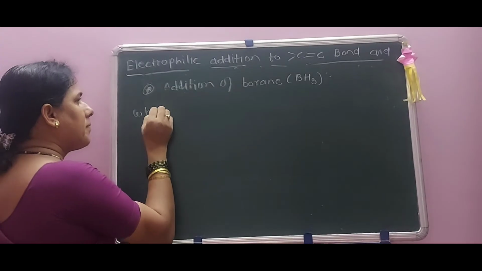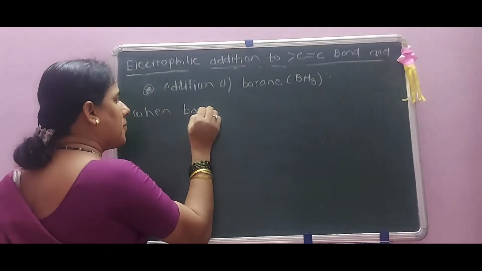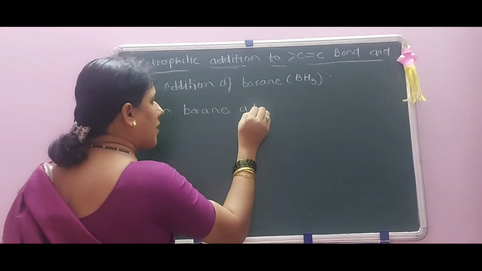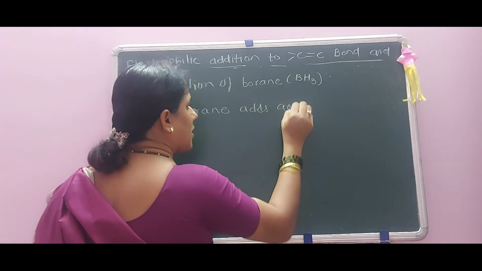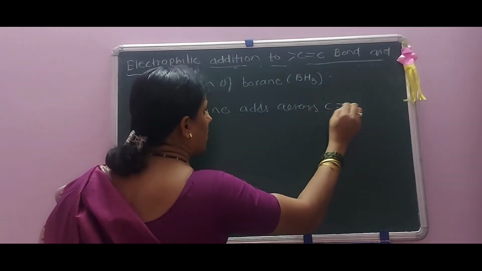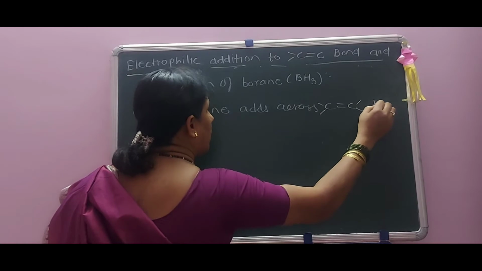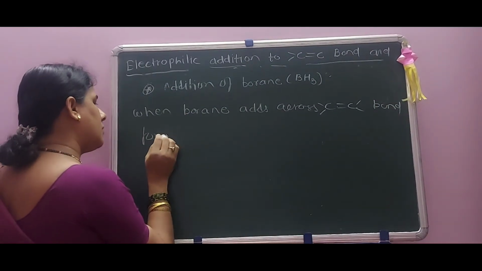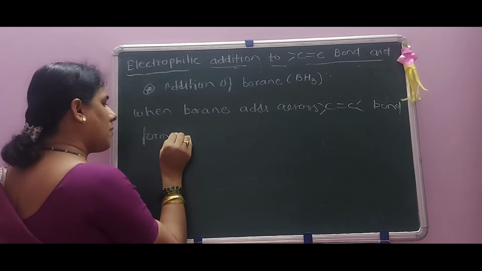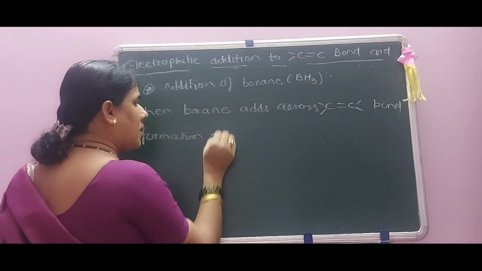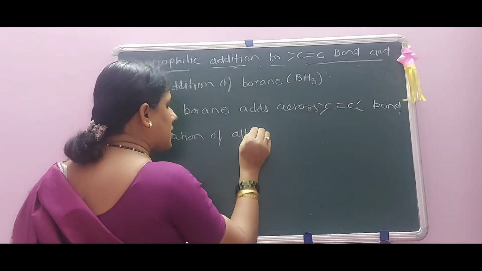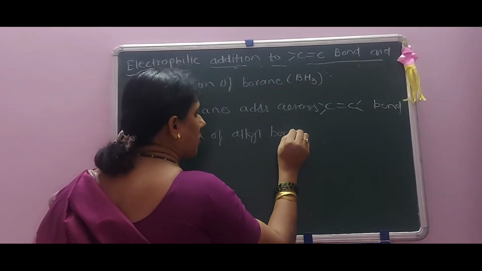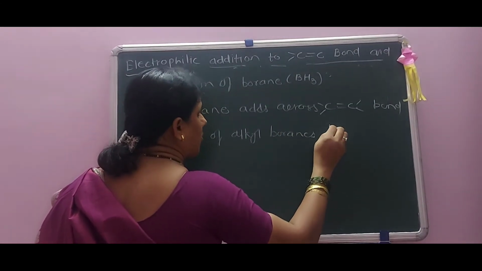When borane adds across a carbon-carbon double bond, formation of alkyl boranes takes place.